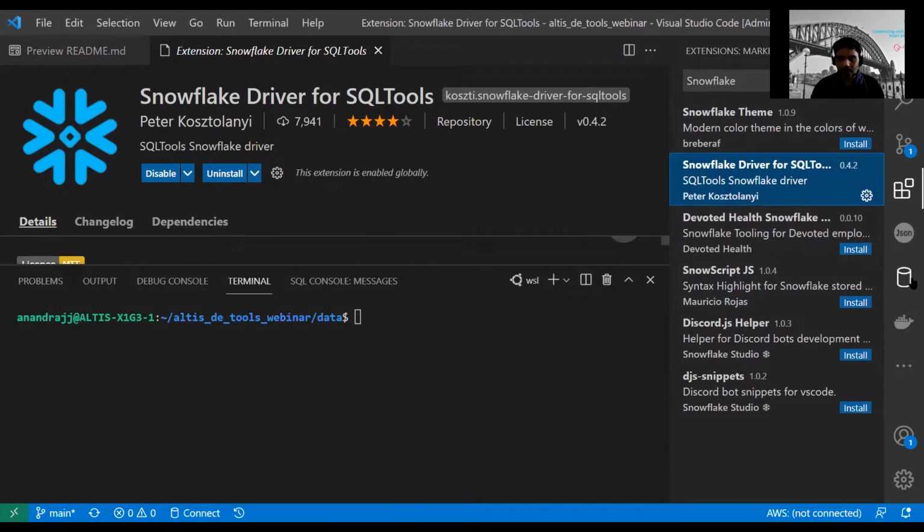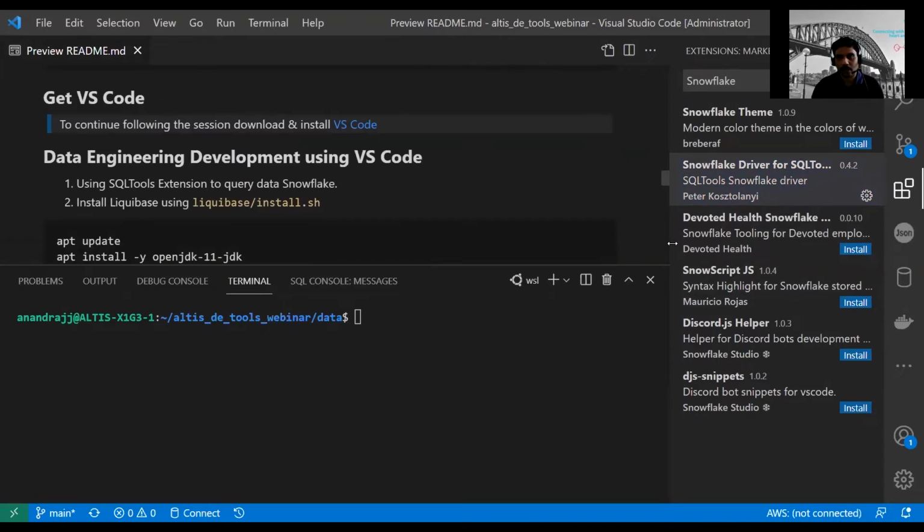I have a trial Snowflake instance running. It's a 30-day trial, so anyone with an email ID can get access to Snowflake. They can go to Snowflake or Google, search for Snowflake trial, and it will take you to a link to register for the trial. Then you get a Snowflake endpoint for a month, so you can learn Snowflake and experiment with any new pet projects that you have. Okay, let's look at the extension. That's the first item.